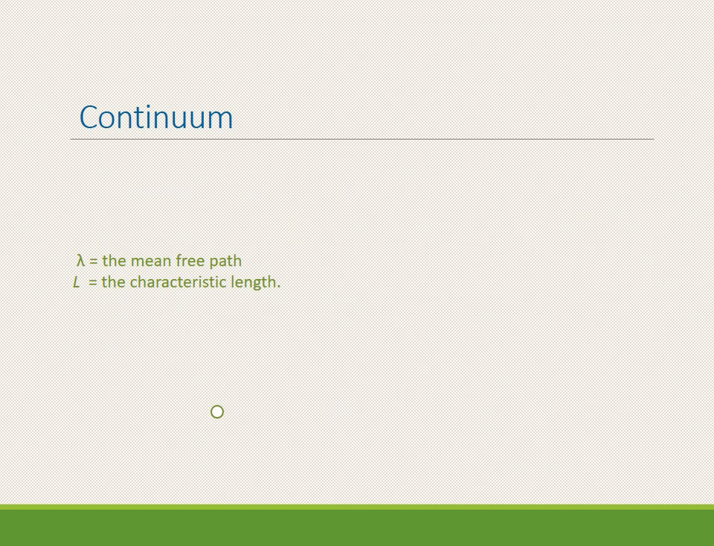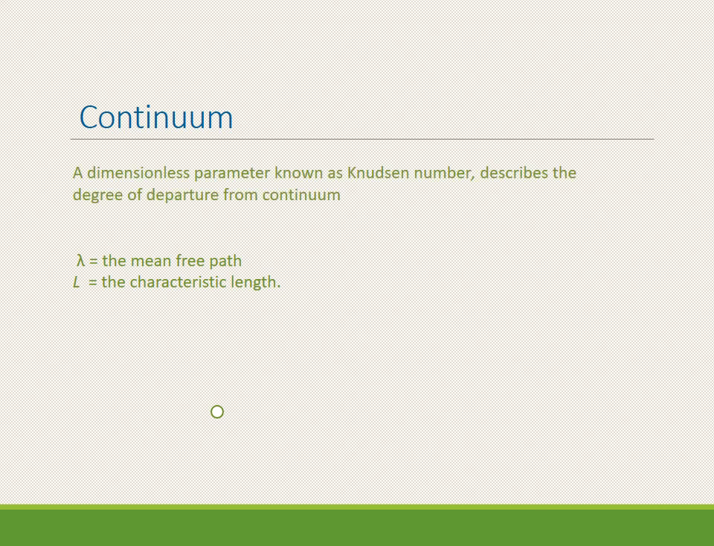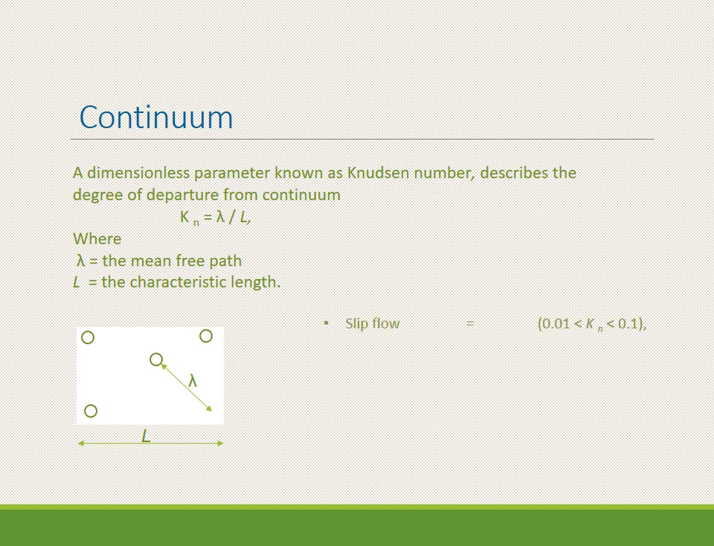So to define this continuum approach using a mathematical formula, there is a number called the Knudsen number, which describes the degree of departure from continuum. The Knudsen number is the ratio of lambda to the characteristic length capital L, where lambda is the mean free path length, the distance between two molecules, and L is the length of the region we have taken for the study. Using this ratio lambda upon L, we can define whether the fluid is following the continuum approach or not.